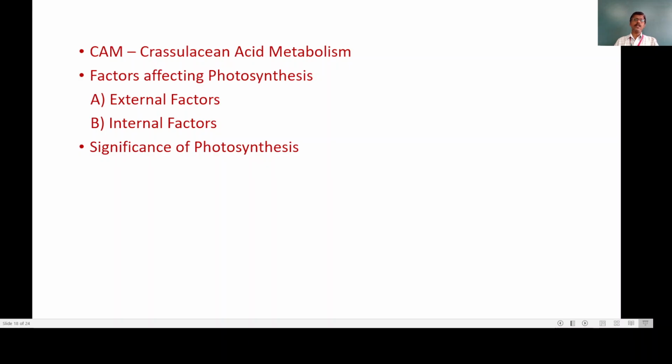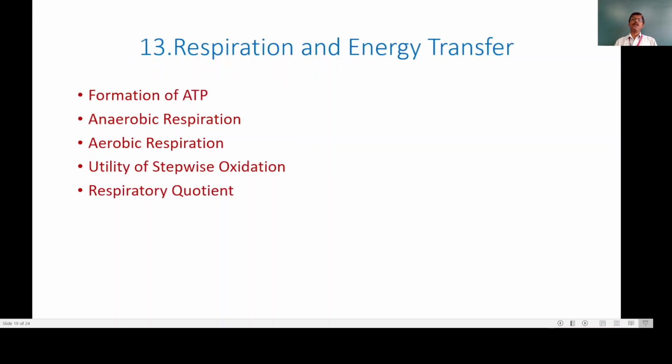Now moving towards the next topic, which is our third topic, which is also very important, and that is respiration and energy transfer. We will see very briefly the sub points in this topic. The first point is formation of ATP. Now this ATP is adenosine triphosphate, as all of you know, and how this ATP is formed we will see in this point. Then anaerobic respiration.